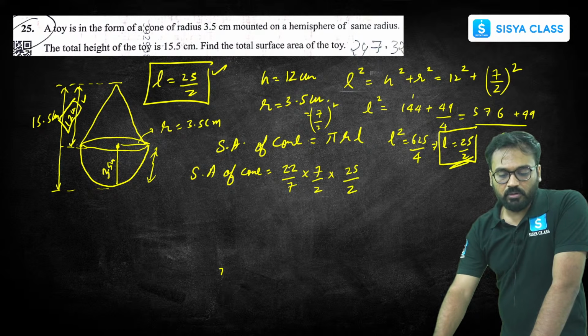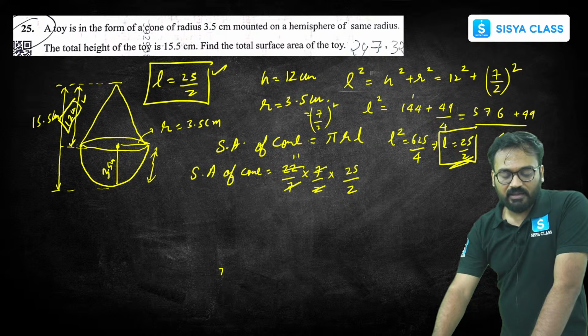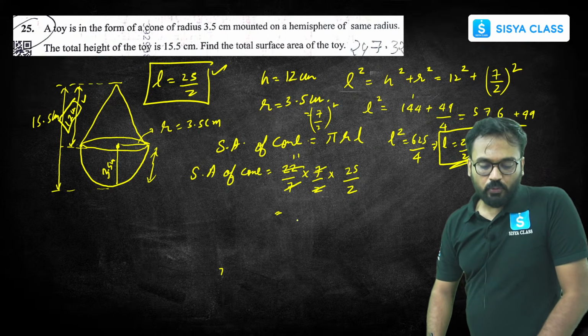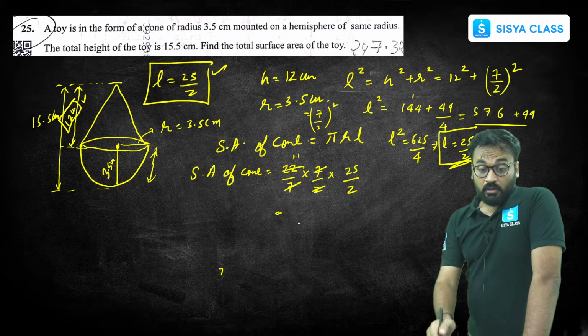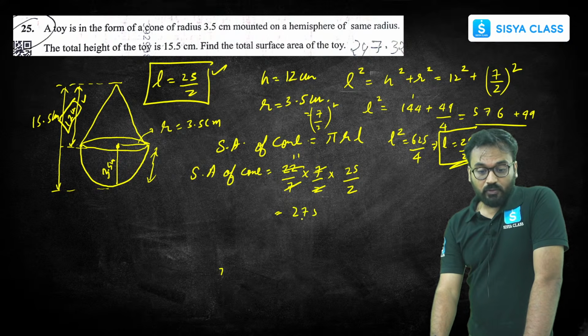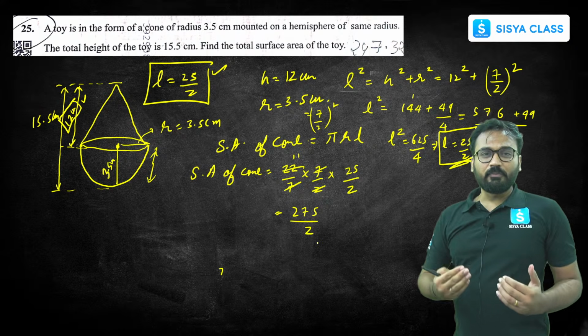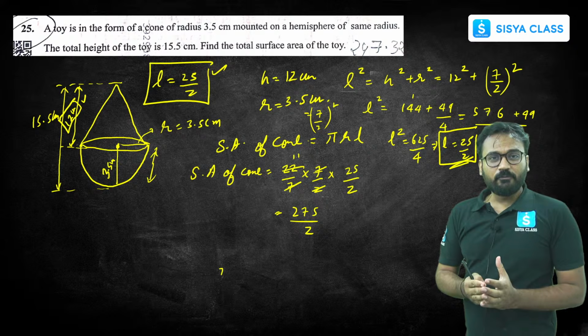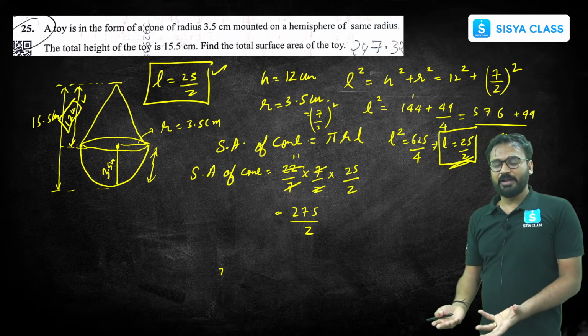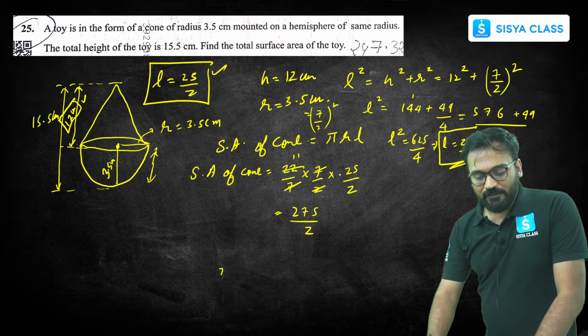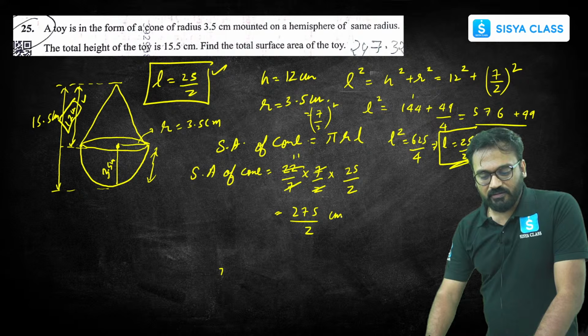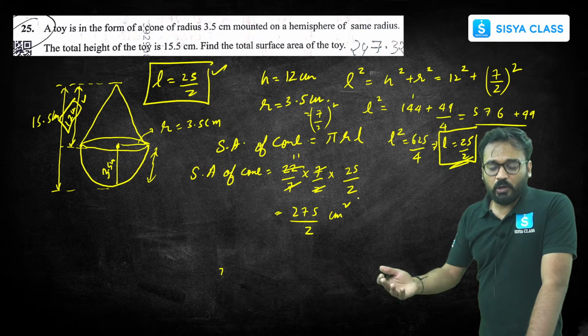Cancel everything. What all things can be cancelled? Cancel 2, 11 times, this 7 cancelled. Done. So 11 into 25, you have 275 by 2. So it's an easy calculation if you do it smartly. Otherwise, it will be difficult for you. If you do decimals, it will be very difficult. So 275 by 2 centimeter square, whatever this is, because we have to add as well.